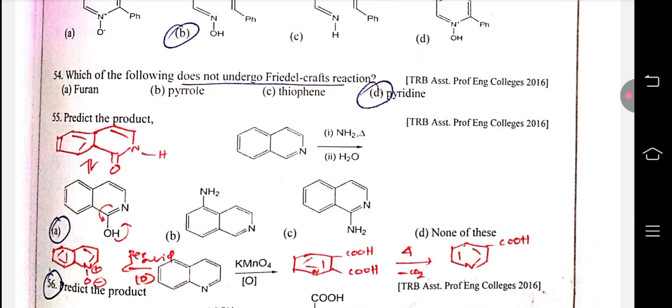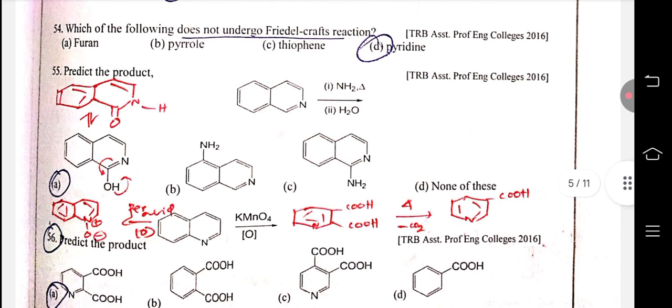55. The isoquinoline reacts with NH2 and water to form the product; A is the right answer. This is called 1-hydroxy isoquinoline.